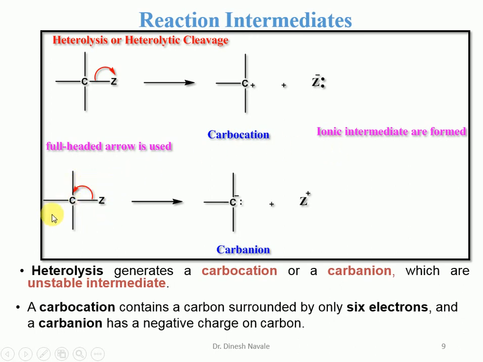This is also observed when both electrons are shared by carbon instead: it forms a carbon with a minus charge, so it is a carbanion. So heterolytic cleavage gives the formation of ionic intermediates like the carbocation and carbanion. A carbocation contains a carbon surrounded by only 6 electrons, and the carbanion has a negative charge. The carbocation is a positively charged species, while the carbanion is a negatively charged species.